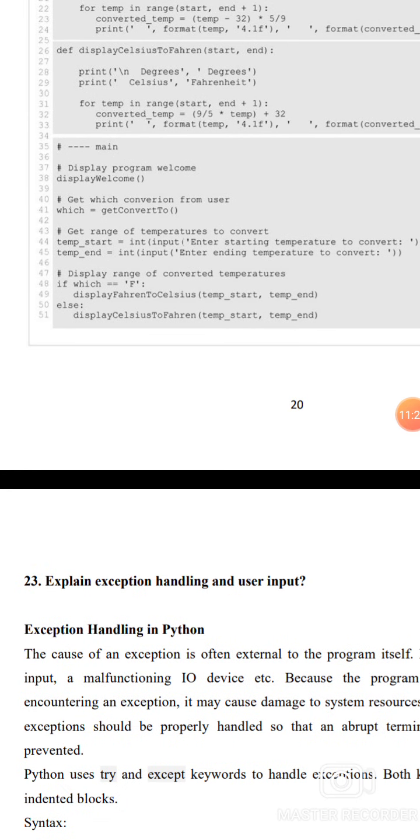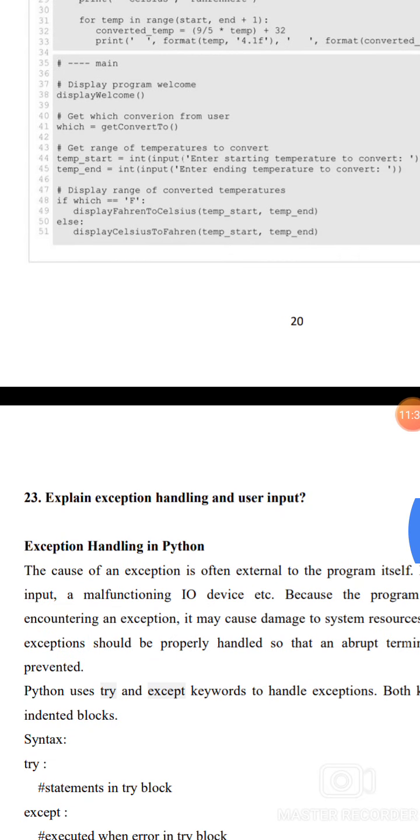Main: display_welcome; which = get_convert_to; temp_start = int(input enter starting temperature to convert); temp_end = int(input enter ending temperature to convert); if which double equal to F, display_Fahrenheit_to_Celsius(temp_start, temp_end), else display_Celsius_to_Fahrenheit(temp_start, temp_end).